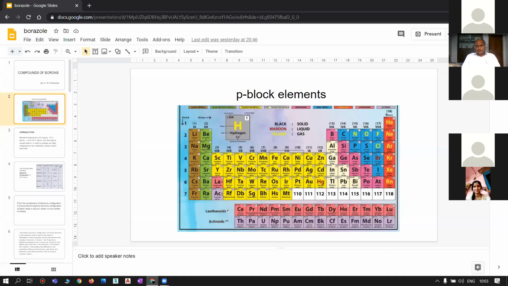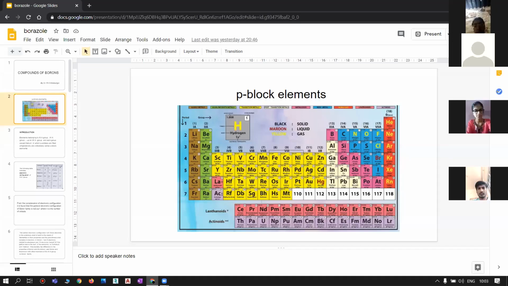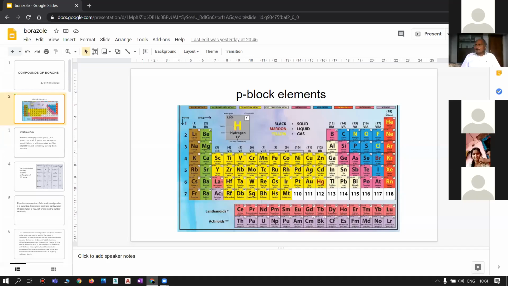Under zero group, except helium, all the elements belong to P block elements. So what are P block elements? As you know already, P block elements are those elements in which the valence electron enters into the np orbital in the form of np1 to np6.